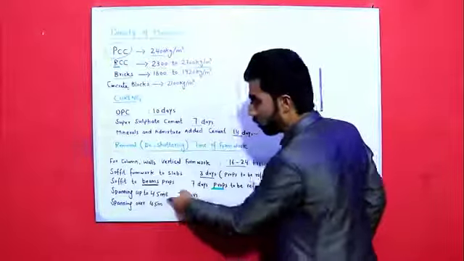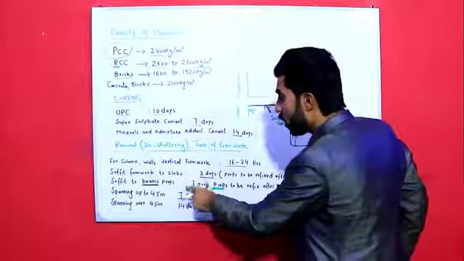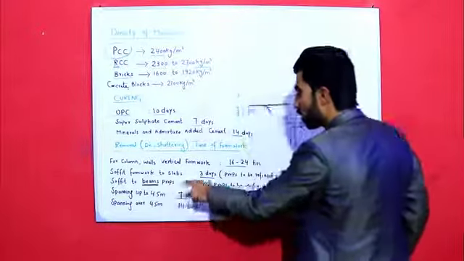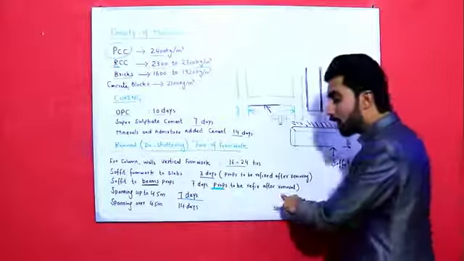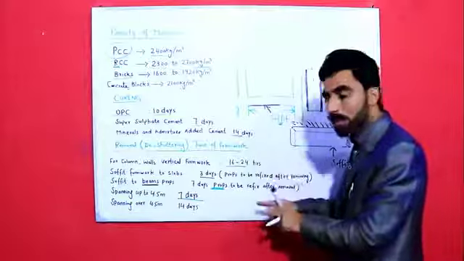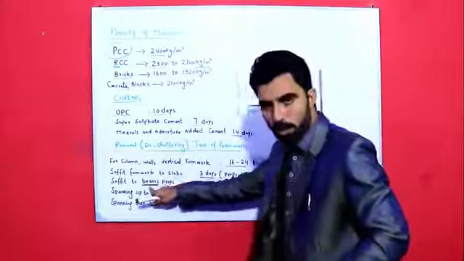The props should be removed. Because I've already discussed soffit to beams should be removed after 7 days, but props to be refixed after removing of soffit to beams.